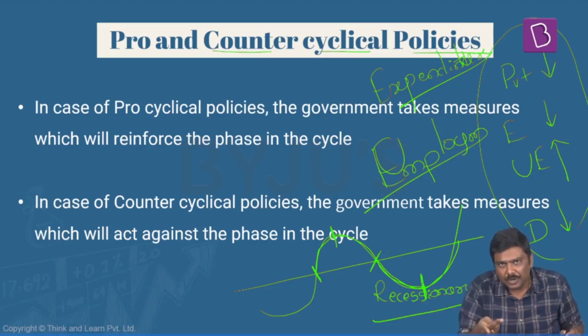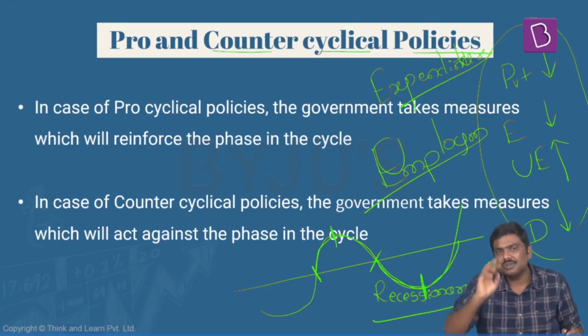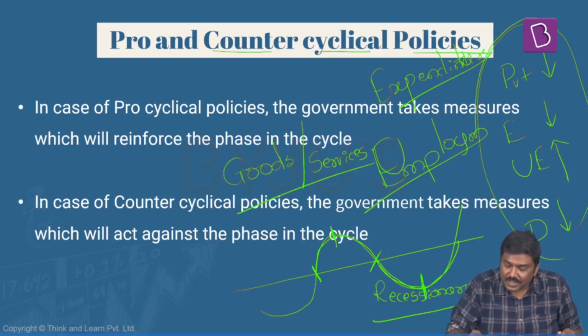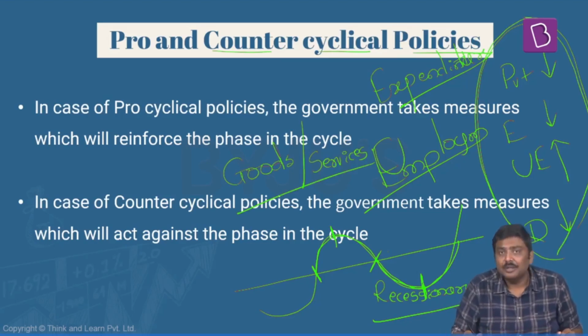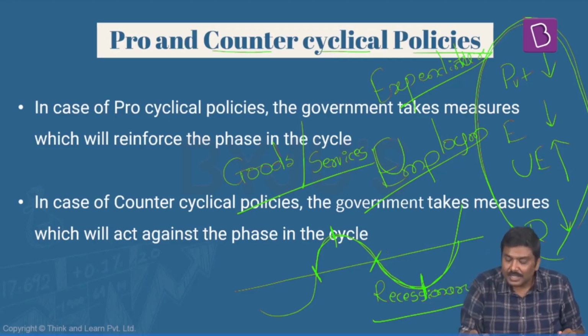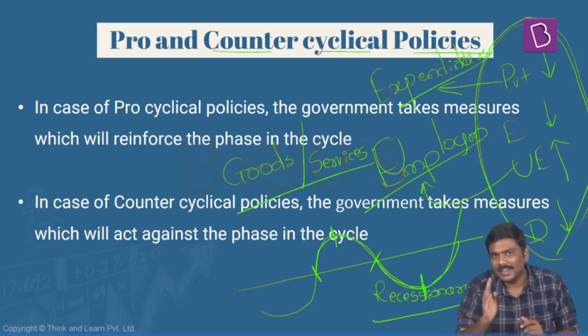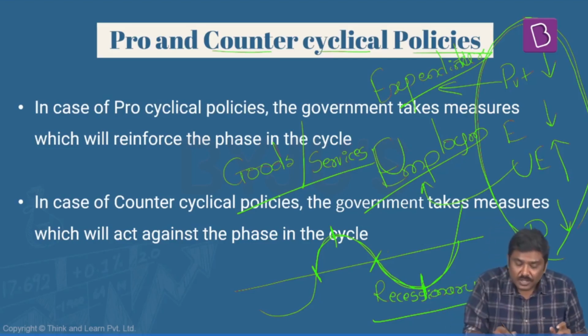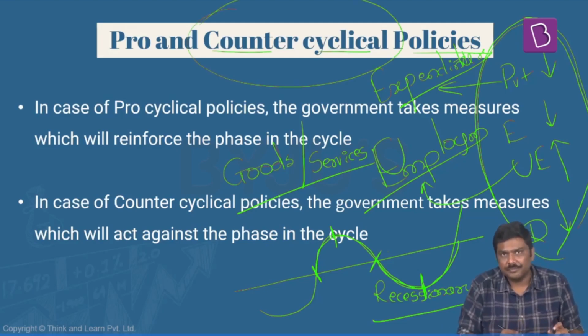Now government will jump into action, create employment opportunities. Government will also create a demand for goods and services. So have a look at this. Generally in the cycle, this is what we find. But because of the government policies, exactly opposite to this will start happening in this particular stage of the cycle. Such policy is called a counter-cyclical policy.